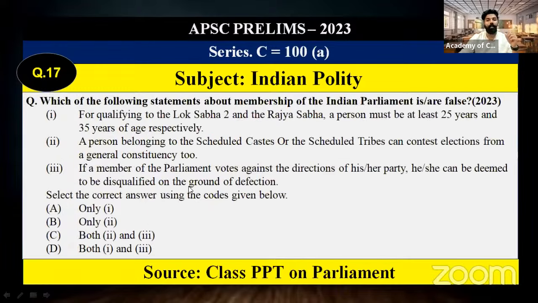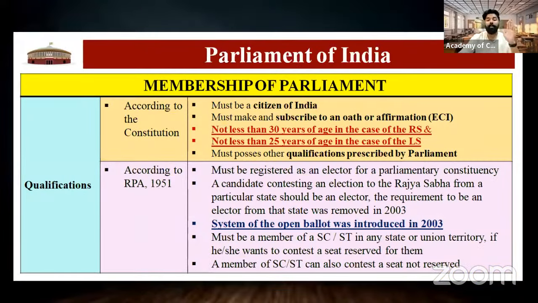Next question is regarding membership in the Indian Parliament, the qualifications. Here, mainly we need to focus on the minimum age to be qualified for Lok Sabha member and for Rajya Sabha member. We have discussed this particular point multiple times in this session, and we have also given techniques to remember the age. Here, 25 for Lok Sabha is correct, but 35 is wrong. 35 is for president, governor, and vice president, but 30 is for Rajya Sabha.